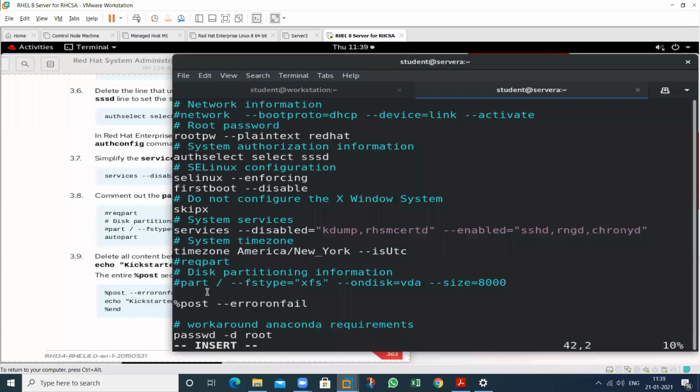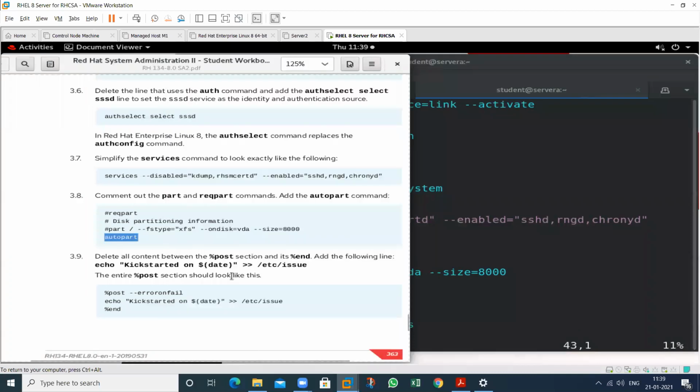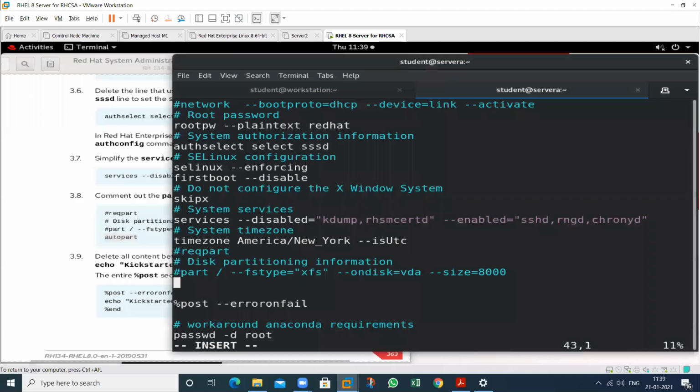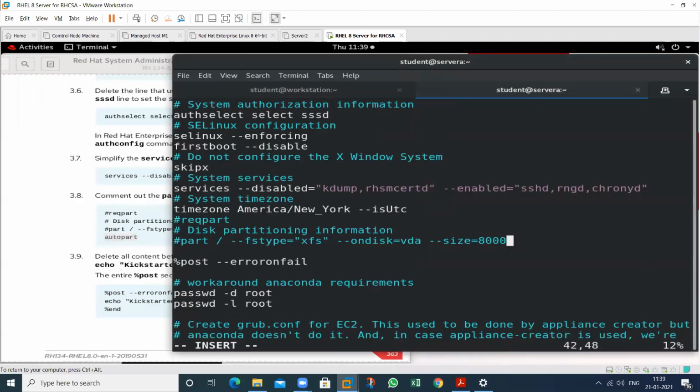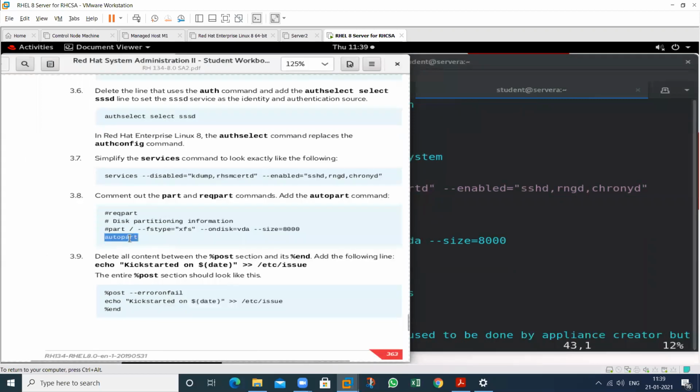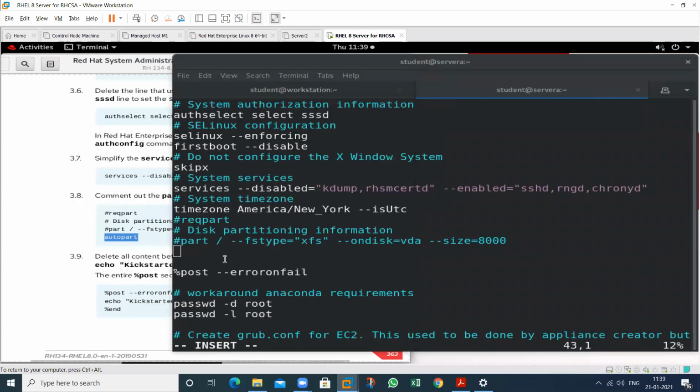You have to write this one. So that is autopart. So copy this, then just type.